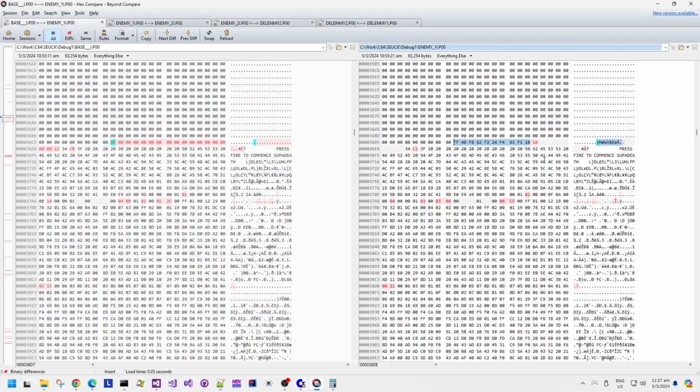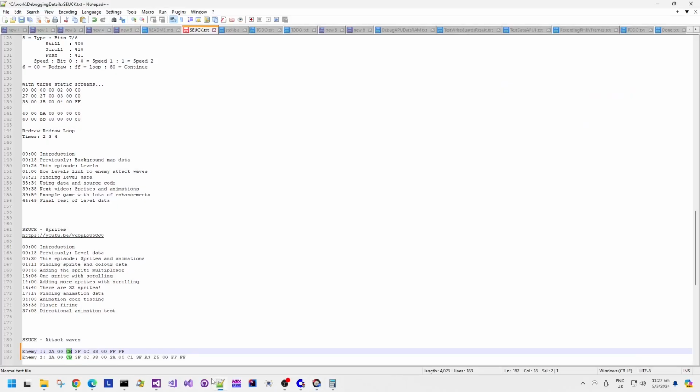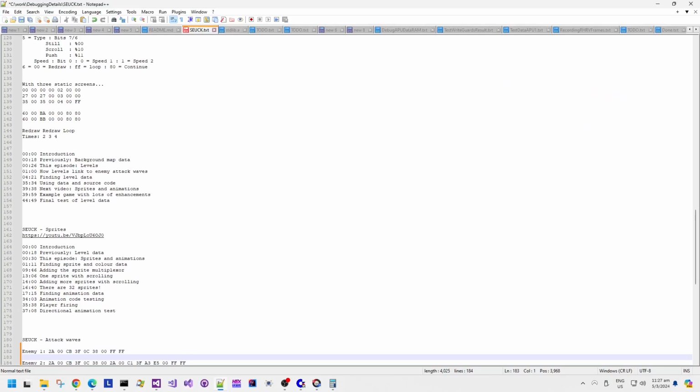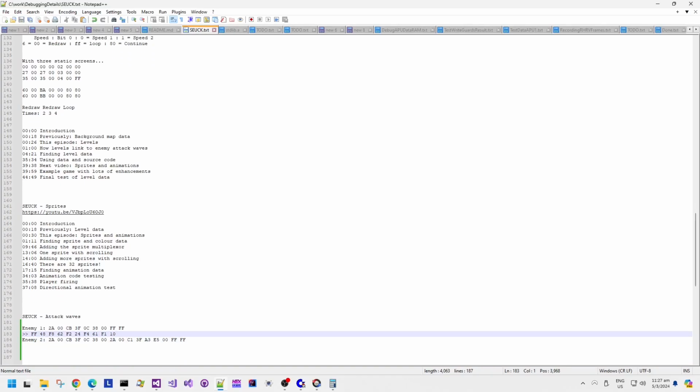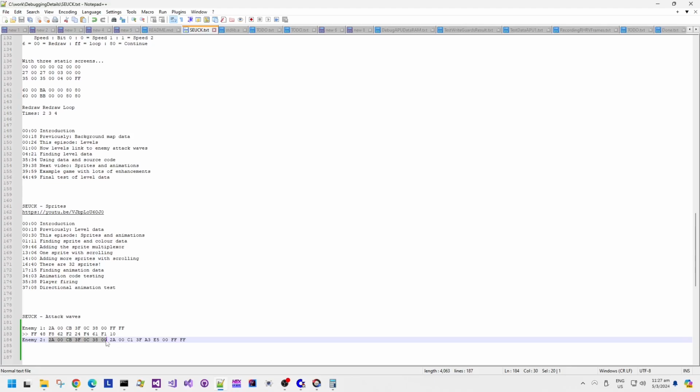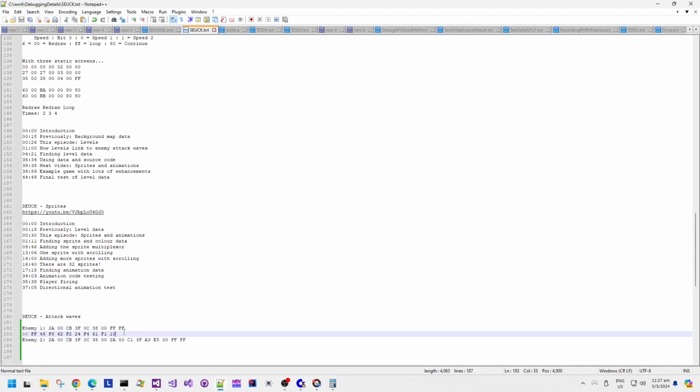And that FF at the beginning looks like an end of list marker, but maybe these bytes are stored backwards through memory, because when enemy 1 was added, it was adding the memory block right at the end, but enemy 2 added the memory block before the last block of memory. So the end of that attack wave memory seems to be growing down or backwards through memory, whereas the beginning of the attack wave memory seems to be growing up in ascending order, whereas the one at the end is in descending order. Okay, well that makes sense. 2 stacks, one growing from the bottom, one growing from the top, right?